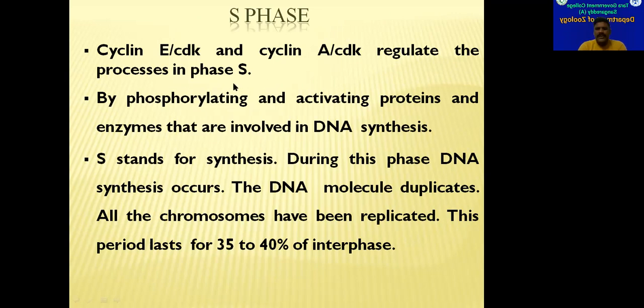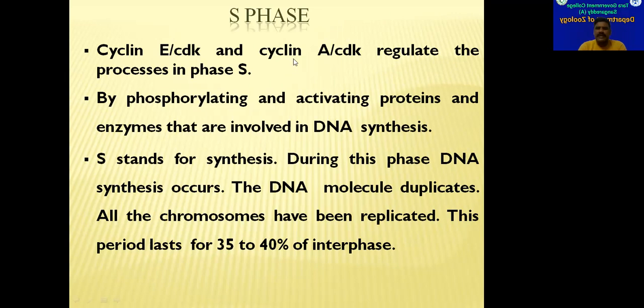So in G1 phase, not only the components required for this S phase, but also other components required for the growth of the cell will be synthesized. The events that happen in this S phase will be controlled by cyclin E and cyclin A. So two cyclins are important for the events in this S phase. And respective CDK, cyclin-dependent kinase enzymes also will be there. So all these cyclins will be synthesized, cyclin E and cyclin A.